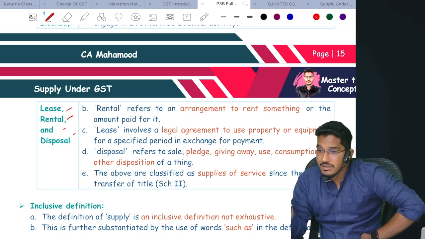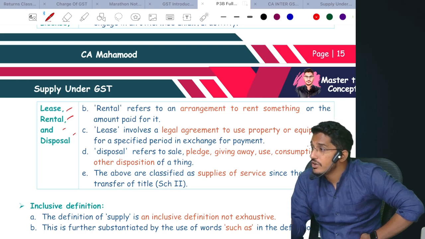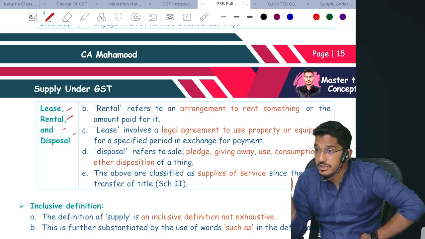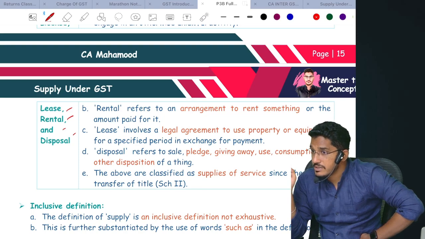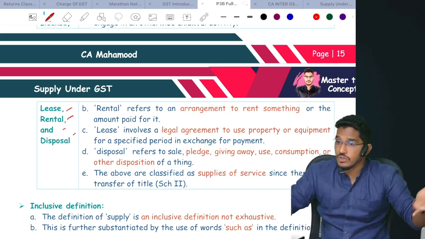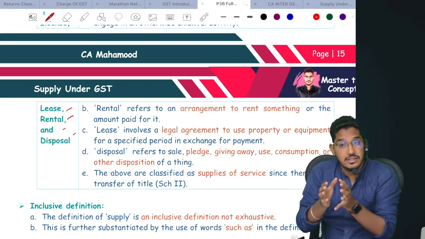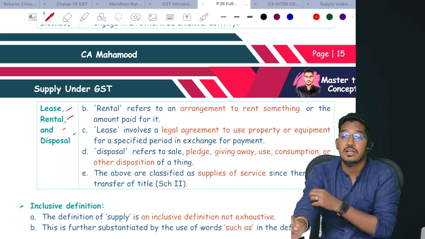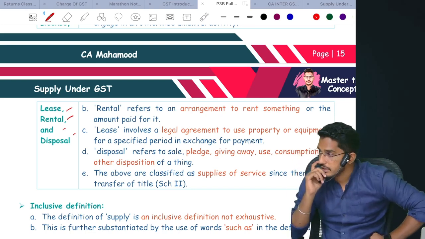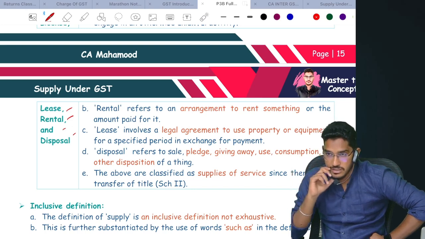And whatever activity I am doing should be in the course or furtherance of my business. Either it should be related to my business, or it should be for the advancement of my business, whatever supply I am doing. Then only that transaction will qualify as supply. Understand? Now let us try to understand some more regarding the course or furtherance of business.